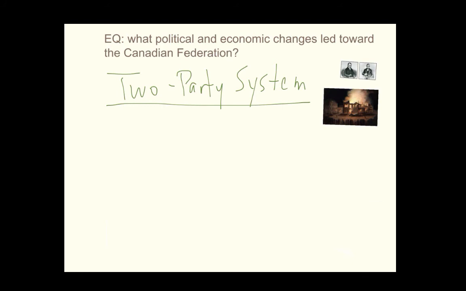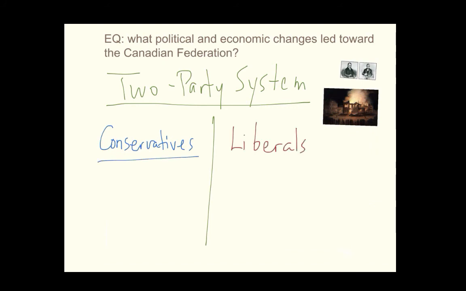So the two groups that exist at this time are the Conservatives. This is one political group. And the second political group are the Liberals. This new system of government basically meant that only one of these two political groups could hold the majority of the power at any given time.